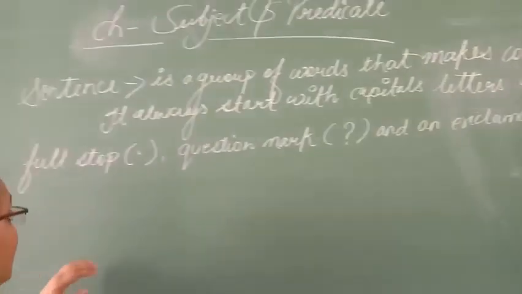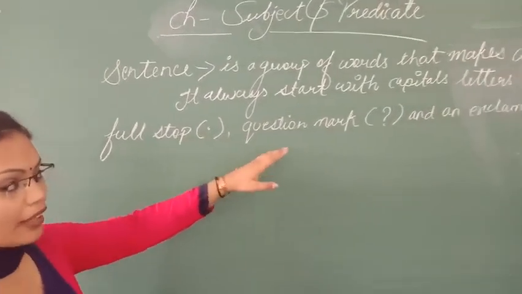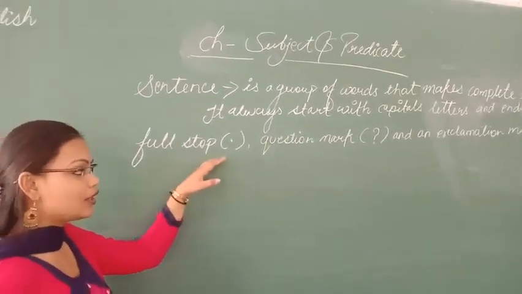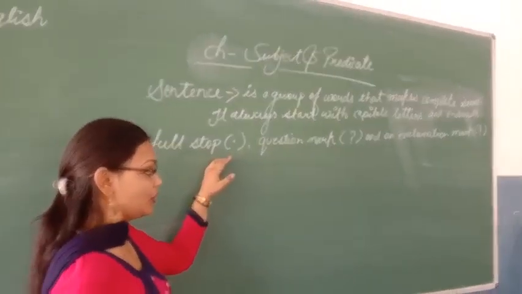So what is a full stop, question mark and exclamation mark? These all three things come under punctuation.